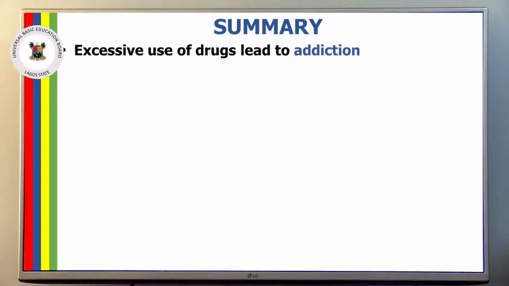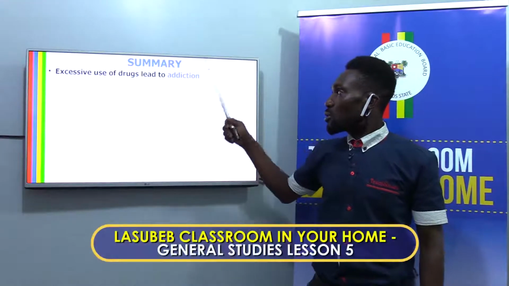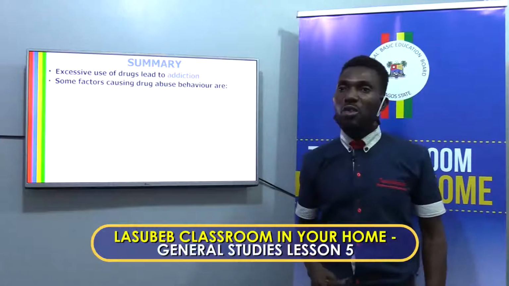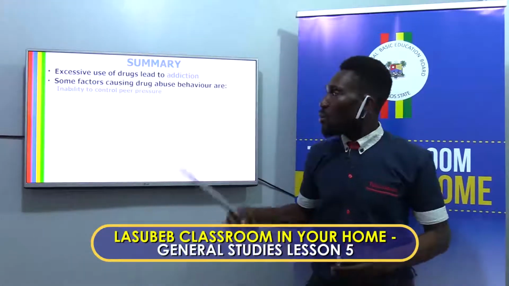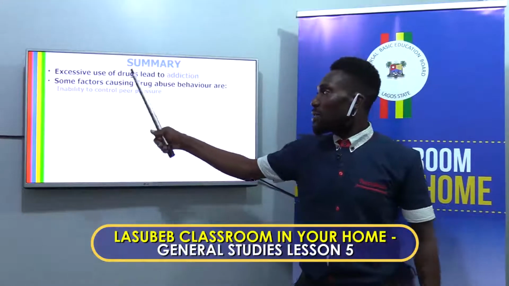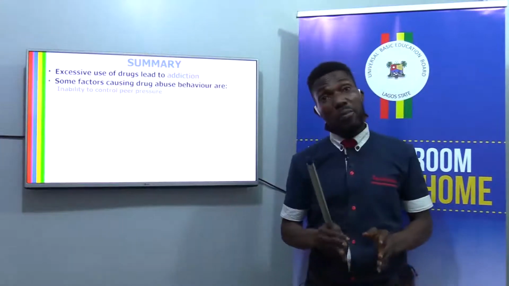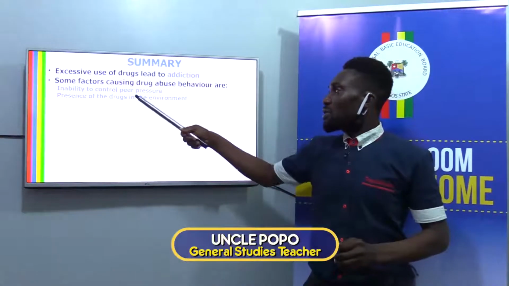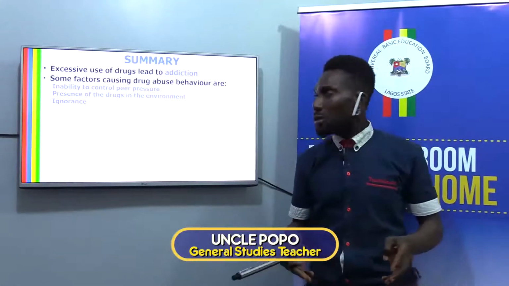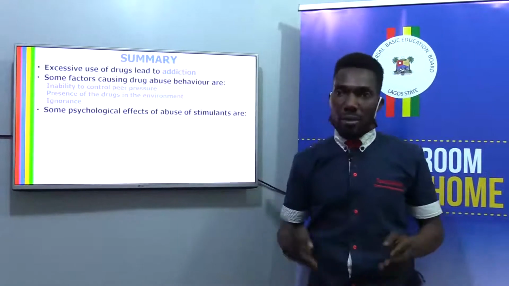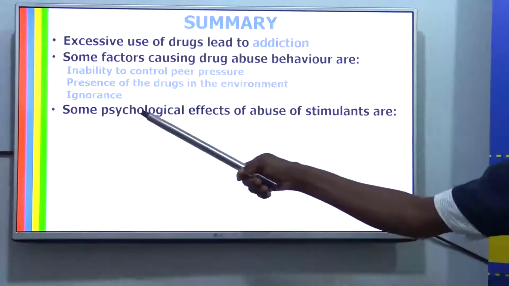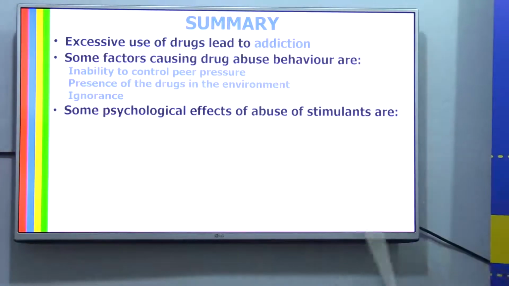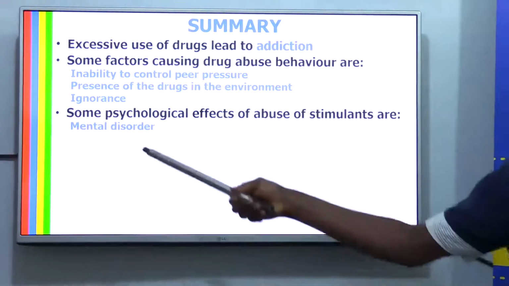Today, we have looked at the excessive use of drugs, which leads to addiction. We've also talked about some common factors causing drug abuse behavior, where you were told that inability to control peer pressure, presence of the drugs in the environment, and ignorance are other factors.